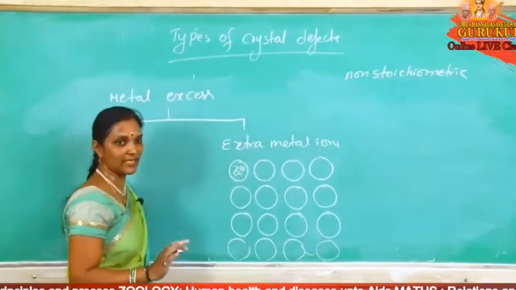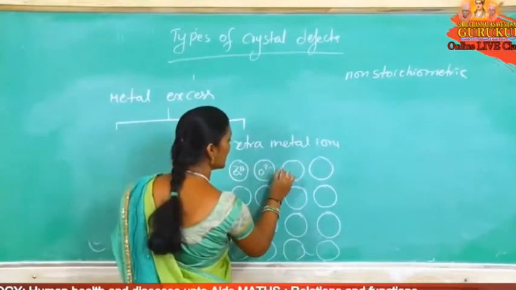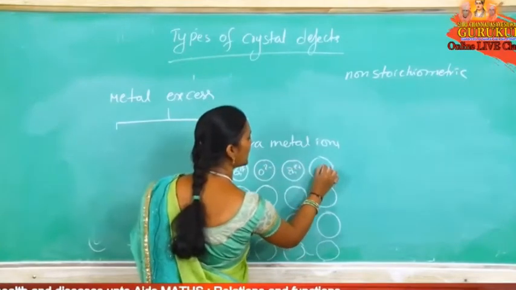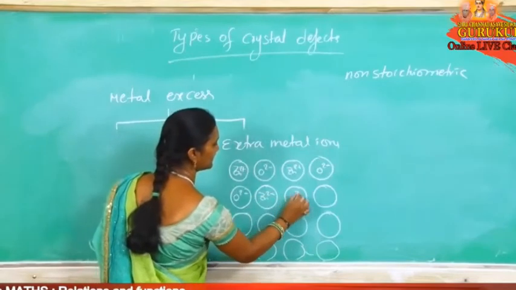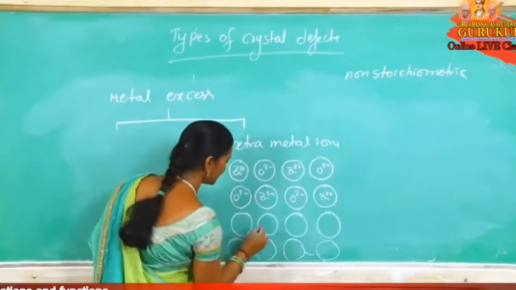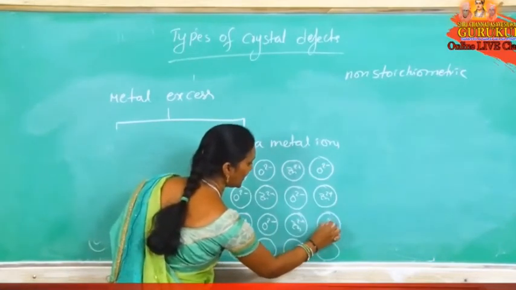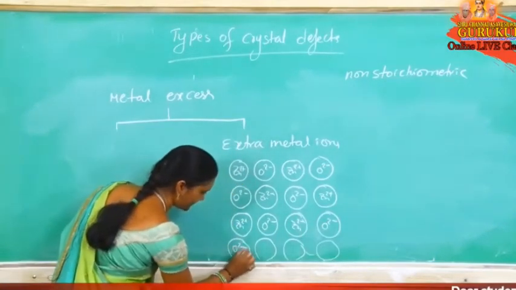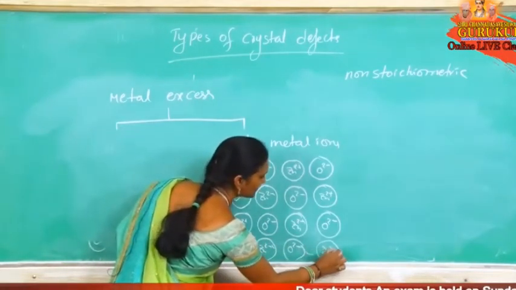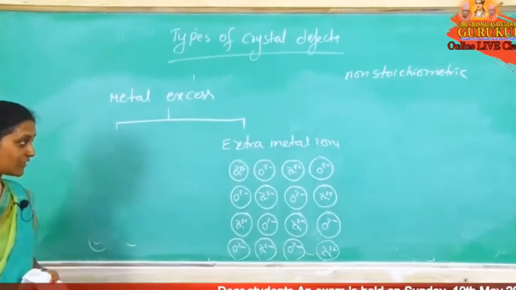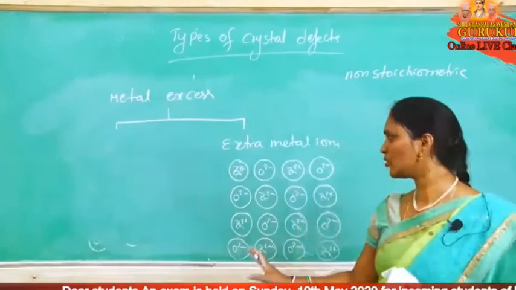Zinc oxide, Zn+2 and O-2, is arranged with cation and anion in alternate positions. In cold condition, there is no defect, nothing.